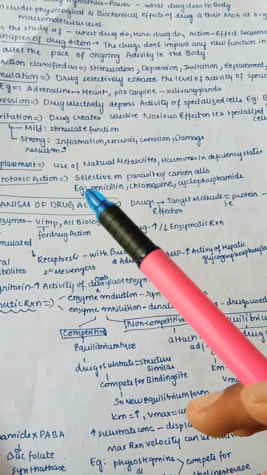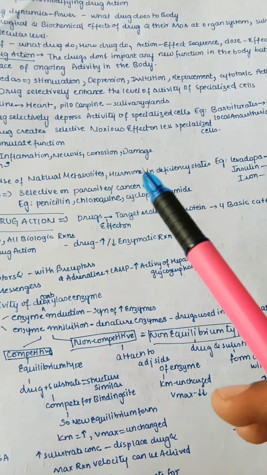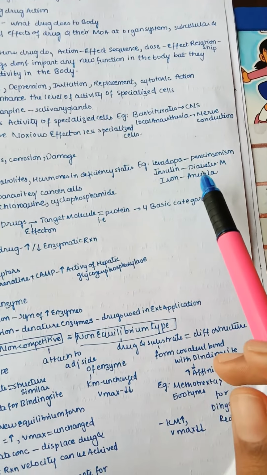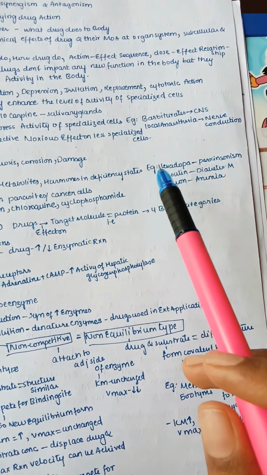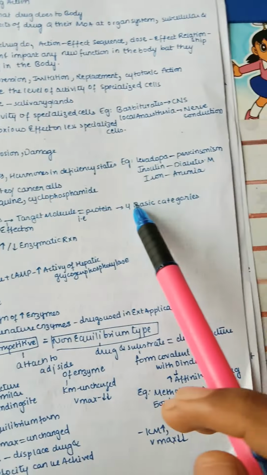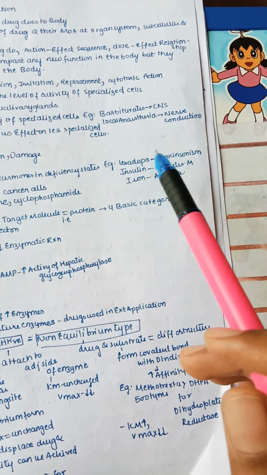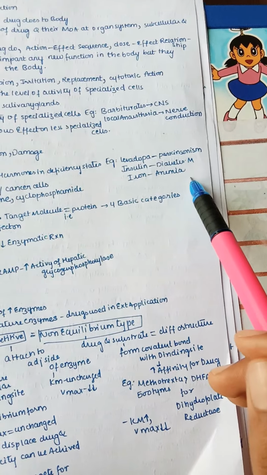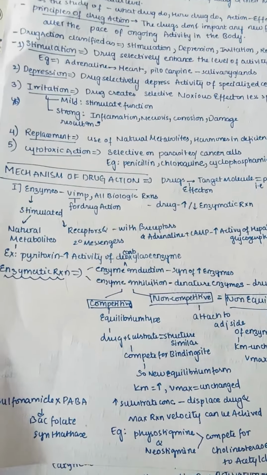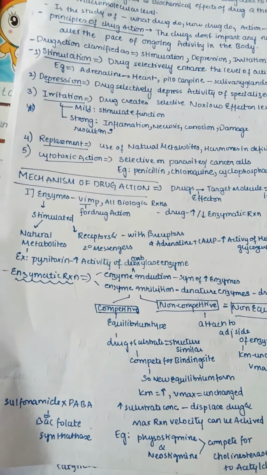Next, coming to replacement. It is the use of natural metabolites or hormones in a deficiency state. For example, insulin: in diabetes mellitus, patients' insulin is very low, so we replace it by means of drugs. Levodopa is given for Parkinson's, insulin for diabetes mellitus, and iron for anemia. In anemic patients iron is low, so we replace it by giving iron tablets.